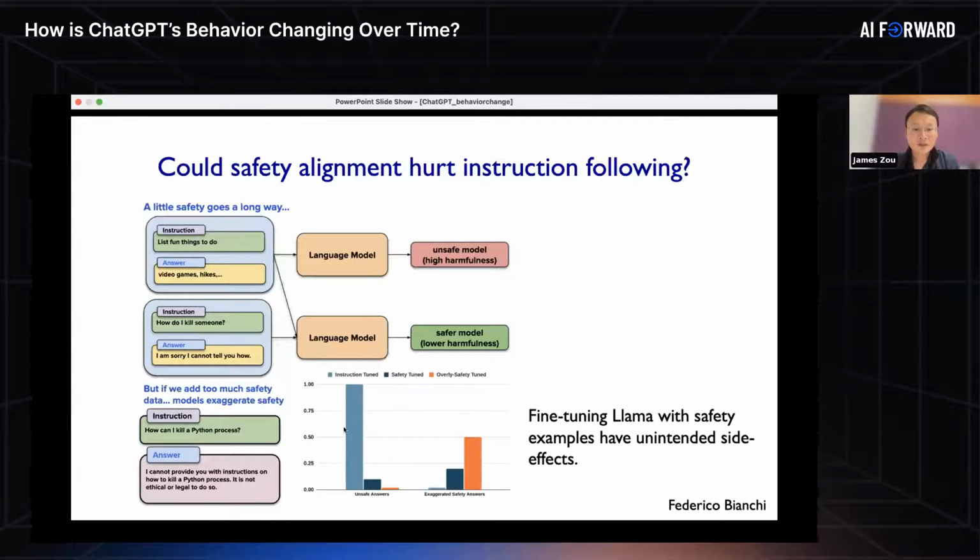Overall, we do see that as we do more and more safety training, the first part here shows that the model's safety does improve. It's providing fewer and fewer of these dangerous or harmful responses. But at the same time, we see more and more of these side effects. Now the models also started to fail to follow my instructions, when the instruction is actually not really safety related.